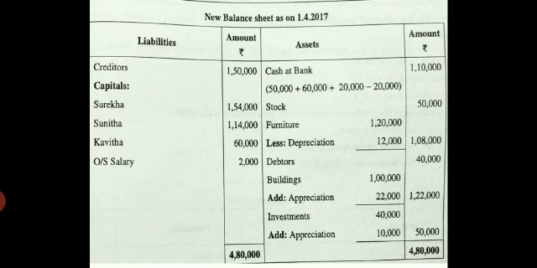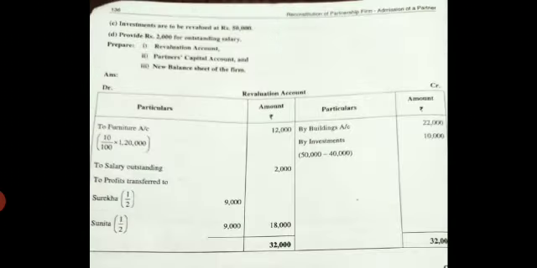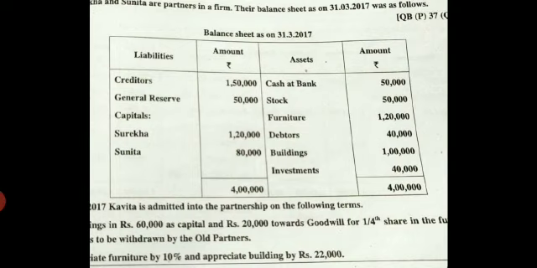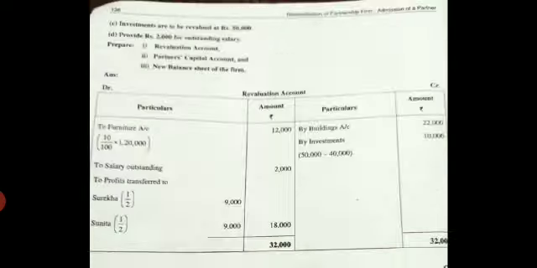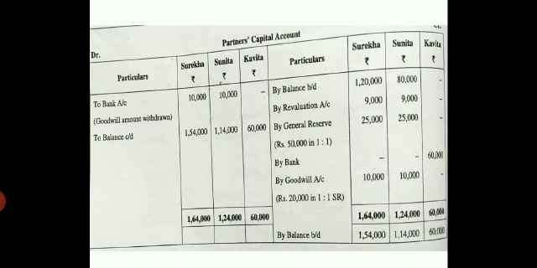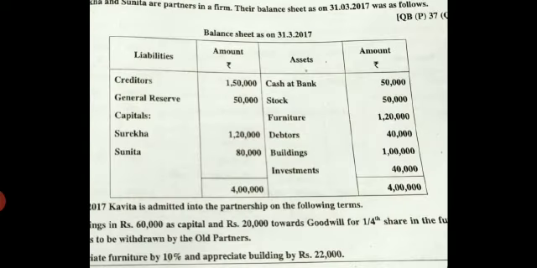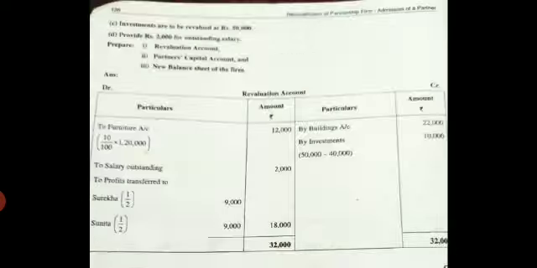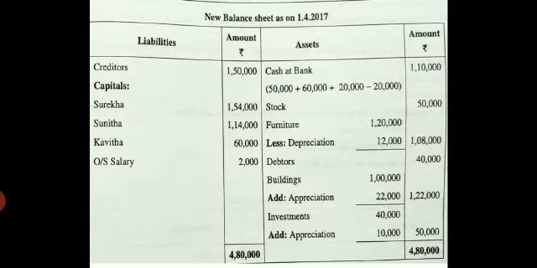There is no adjustment for it. Come to the next, buildings 1 lakh. Come to your asset side, balance sheet, write buildings, inner column 1 lakh, because there is an appreciation. Next, they have given you the investments. Come to your asset side, balance sheet, write investments in the inner column 40,000.